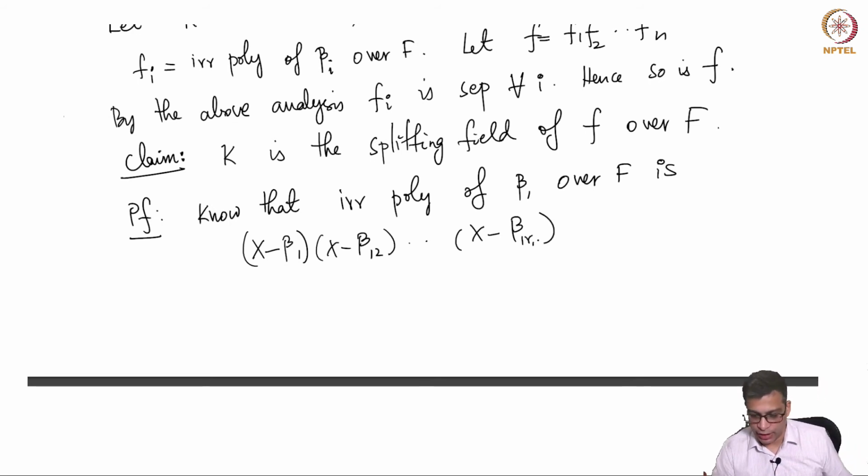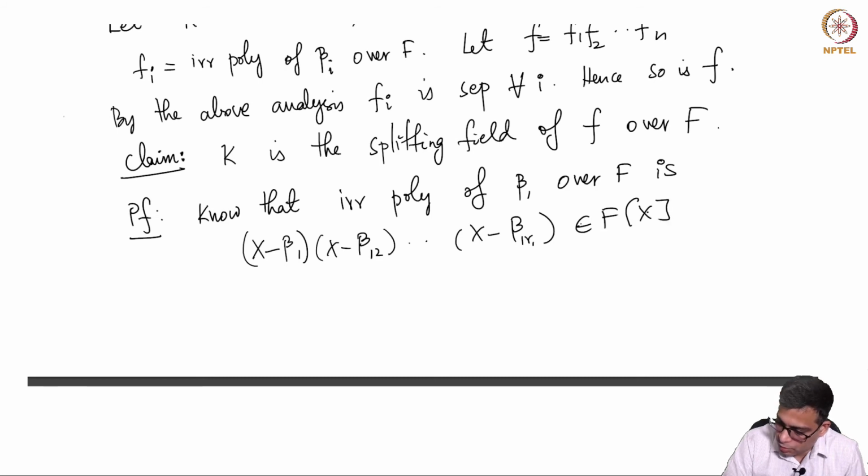The indexing will get quite tricky here, but there would be some number of factors, I don't care what they are. So r1 factors is what I am calling.